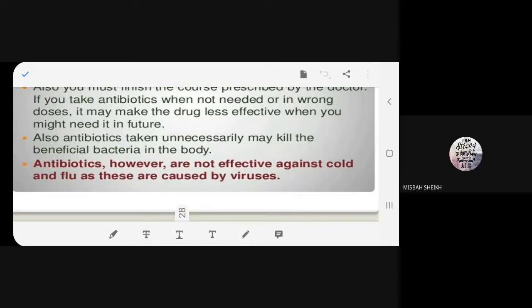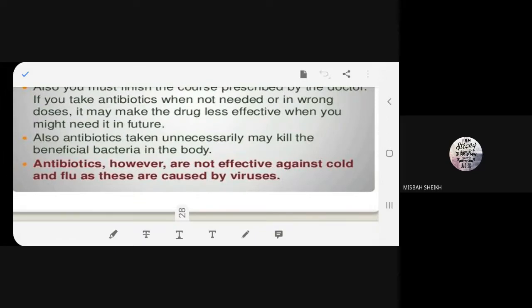Now, I've got a cold, cough, or fever, pneumonia. Now, I start taking antibiotics on my own. Do you think it's going to work? It is unnecessary to take antibiotics because we already know that antibiotics cannot affect cold and flu. Why?